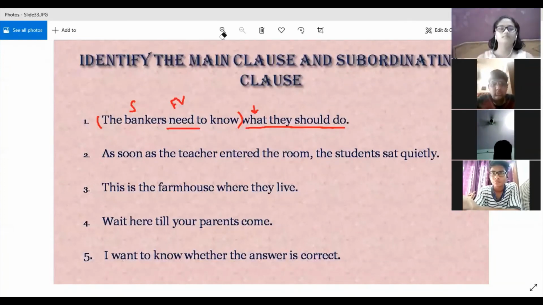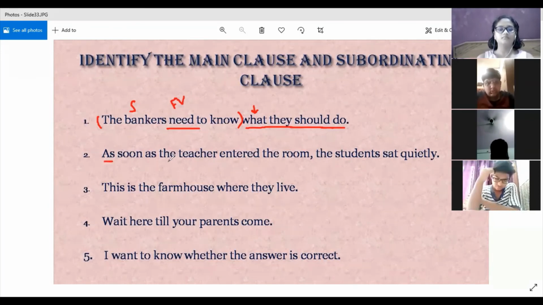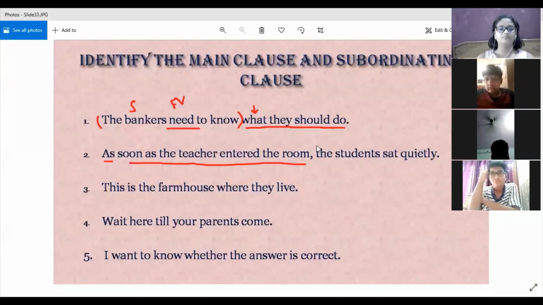Yes. So "as soon as" is not the subordinating conjunction, only "as" is. Okay. So you are correct. "As the teacher entered the room" is your subordinate clause, and "the students sat quietly" is the main clause. As you can observe, since the subordinate clause precedes the main clause, we have placed a comma to separate both clauses.